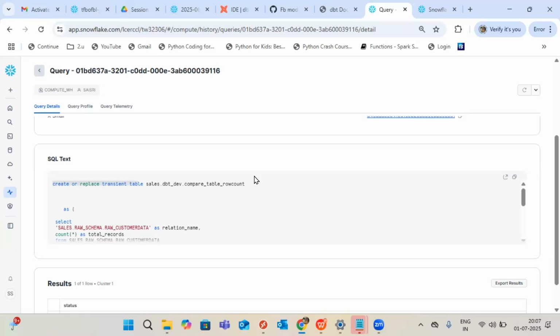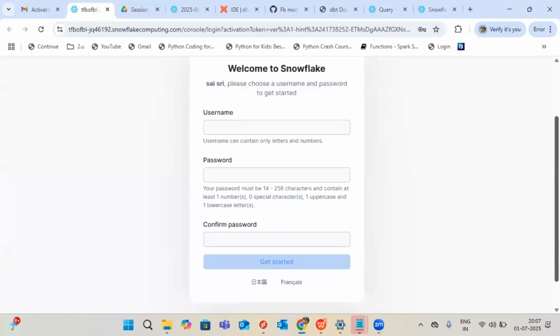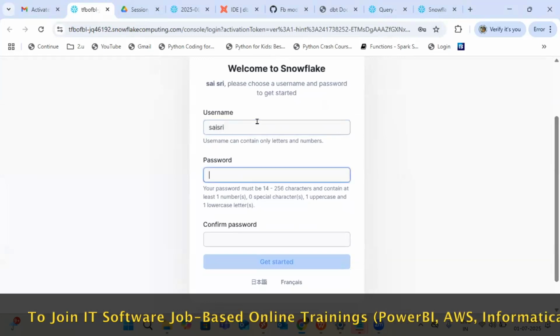My second question is, while signing up, we have an option to use Azure and AWS. Can we change that after sign up, or only while signing up? It's a one-time option. Actually, in our case, you don't need to take that headache. Not every Snowflake developer in our project will create an account. One time, the client will create it.